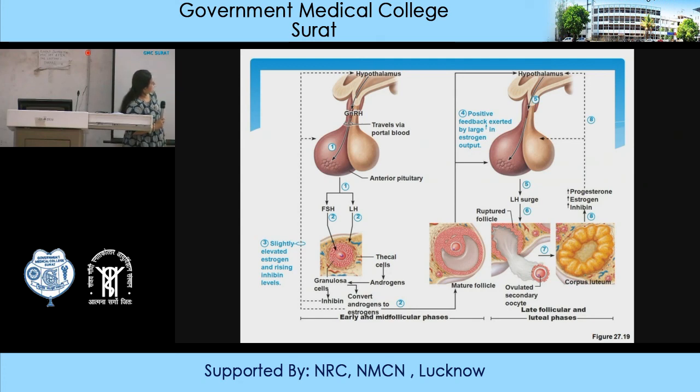There is inhibin which will inhibit this GnRH and FSH and LH. So estrogen has both a positive as well as a negative effect. This is a positive feedback loop and the negative feedback loop which I have already discussed. This is a diagrammatic representation which I have already explained.